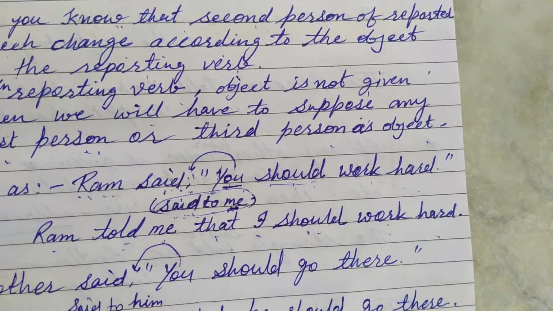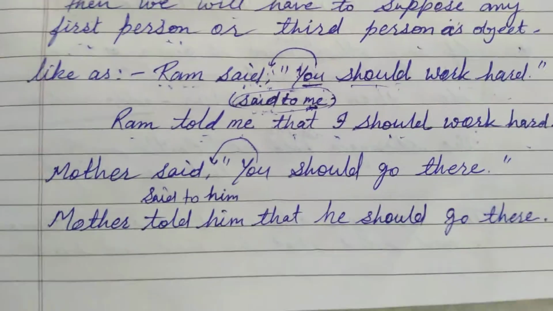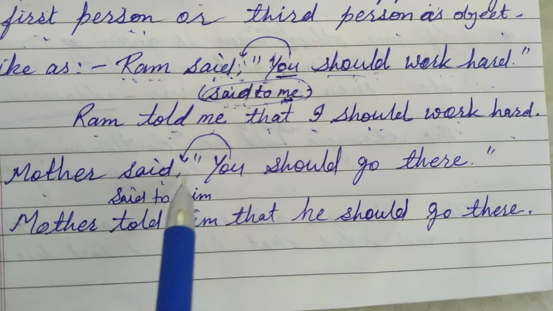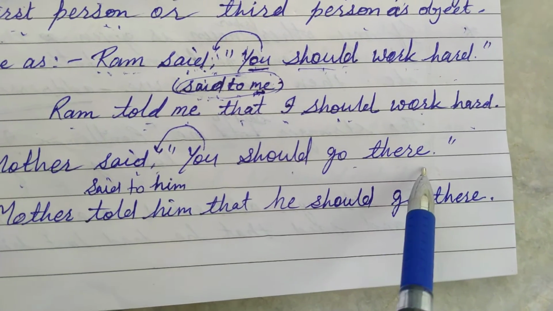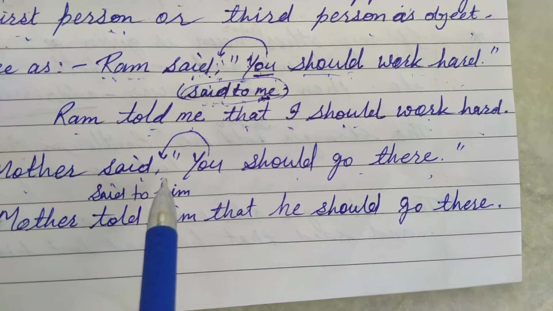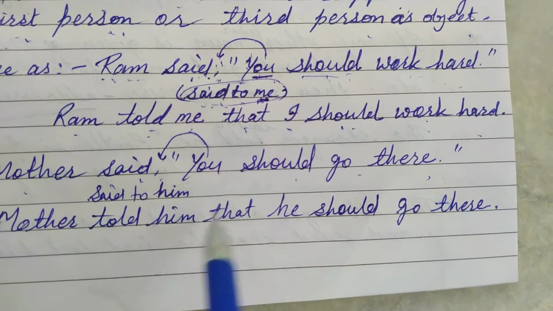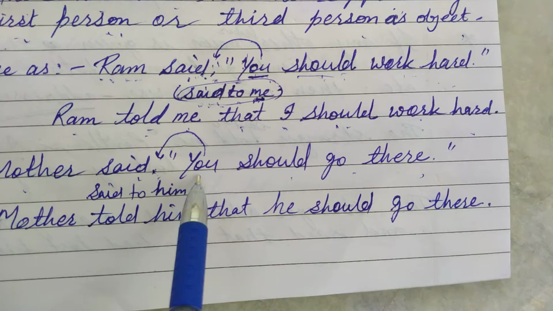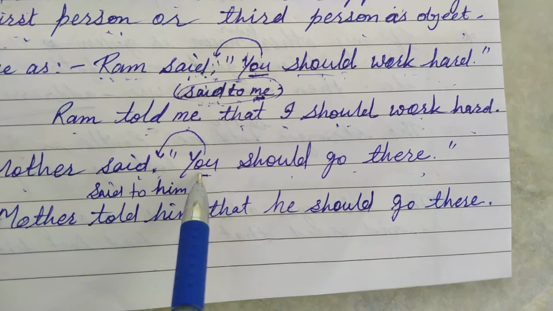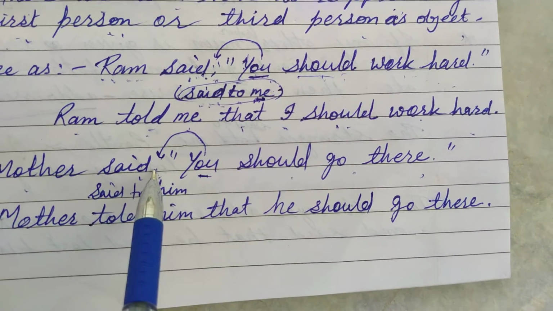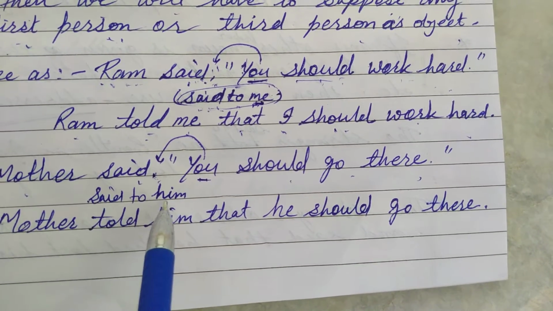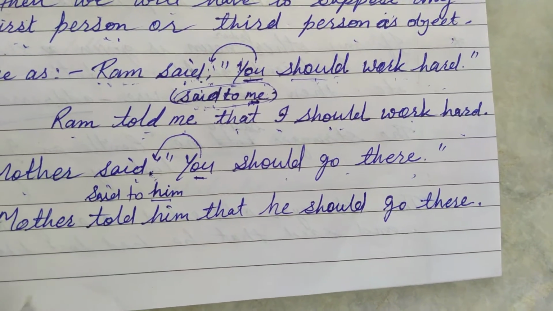Okay. Next: Mother said, "You should go there." The object is not given here, and you is the second person, which changes according to the object, but the object is not given. So what will happen? We will have to suppose a third person here.